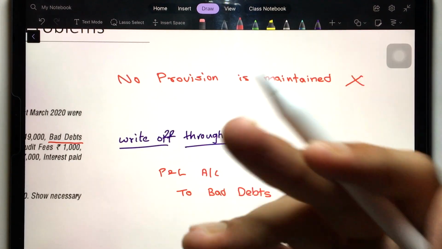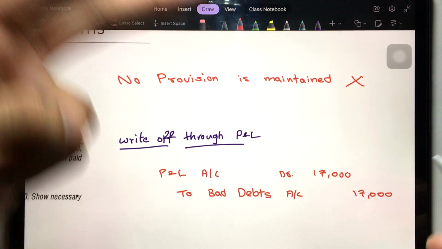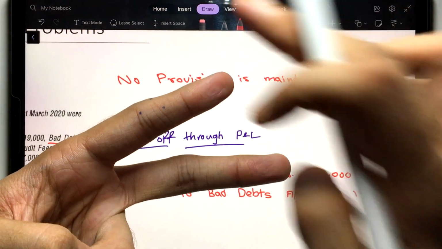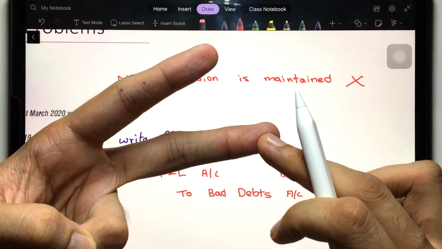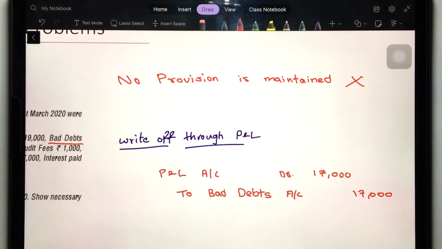Now you close all the incomes and expenses accounts, and they get closed to P&L account, profit and loss account. So it's an expense account. To record bad debts, bad debts was debited to debtors. Now to write off, what you will do, you have to make an equal credit of bad debts. That's how you will write it off.